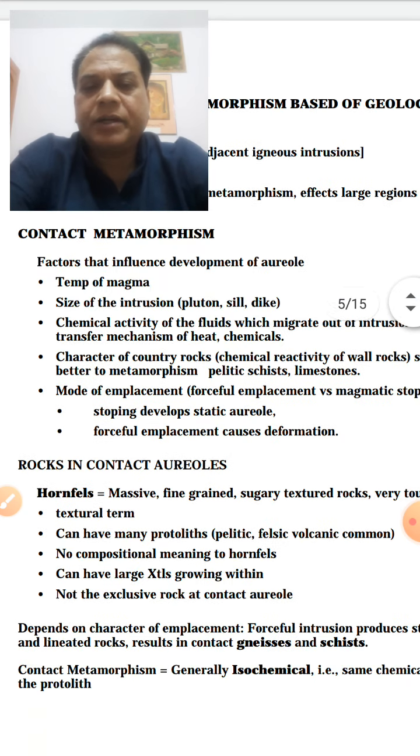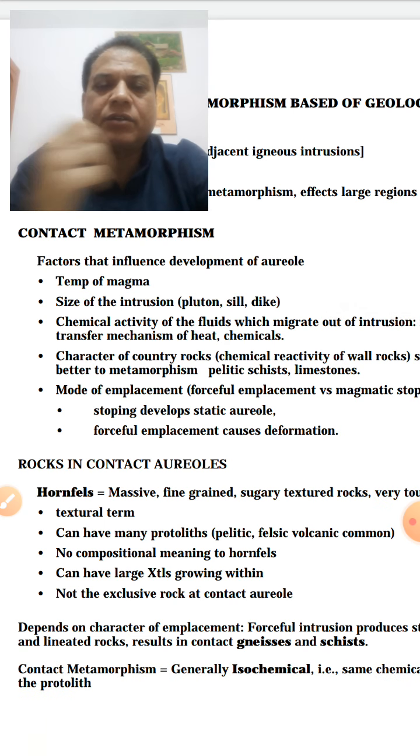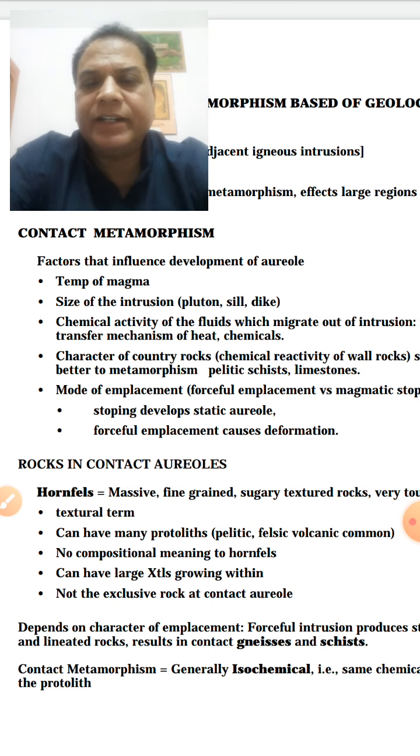Now in contact metamorphism, the factors that influence development of the aureole include the temperature of the magma that intrudes. If it is basic or ultramafic type, then it will have a larger effect, or you can say a large zone of aureole.